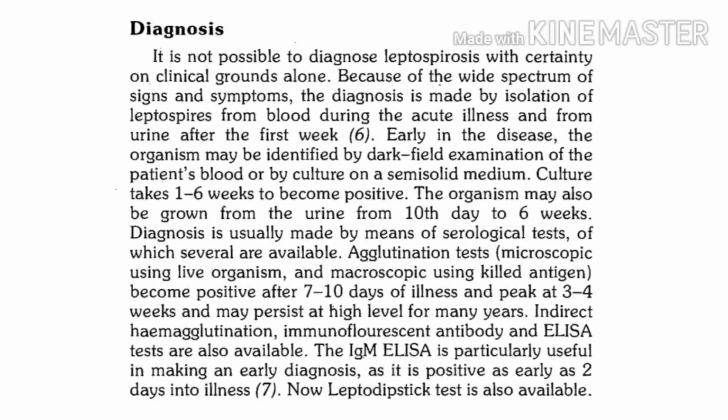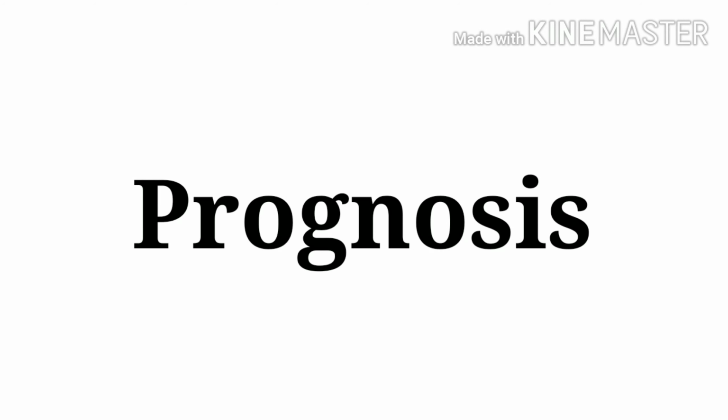So once clinically you find hepatomegaly, don't forget to go for a liver function test, where you can find elevated levels of serum transaminases, that is SGOT or SGPT. They are also called AST and ALT. So these are the enzyme levels which are elevated. And in cases of pneumonia, you are supposed to go for X-ray, where X-ray findings will be suggestive of patchy bronchopneumonia. Regarding prognosis, in the majority of cases it is a self-limiting illness, but in case of fatal illness, the cause of death may be renal failure.